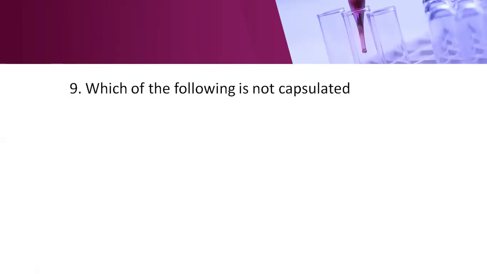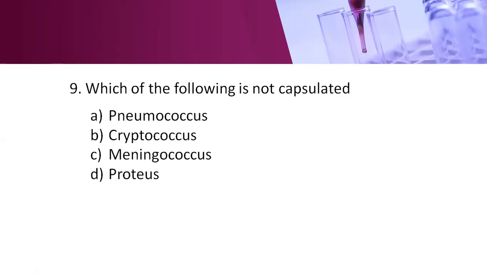Next question. Which of the following is not capsulated? Option A, pneumococcus. Option B, cryptococcus. Option C, meningococcus. Option D, proteus. Here the right answer is proteus. So proteus bacteria is non-capsulated. So what is a capsule? A capsule is an outer viscous layer which is secreted around the cell wall, an outer gelatinous layer.